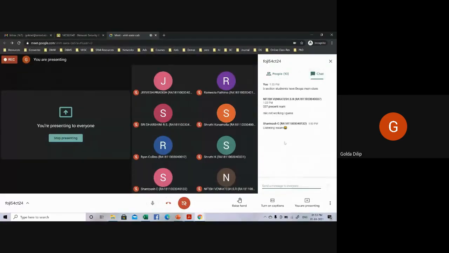Listening, ma'am. Laughing and listening, I doubt, Santosh. When I called out that time also, you were not there. So 111, Sai Satish, is absent. Nityashri is also absent. 26, Dipanshu Kumar didn't join, right? Dipanshu and Vishal also didn't join. Out of 12 students, 8 are absent.